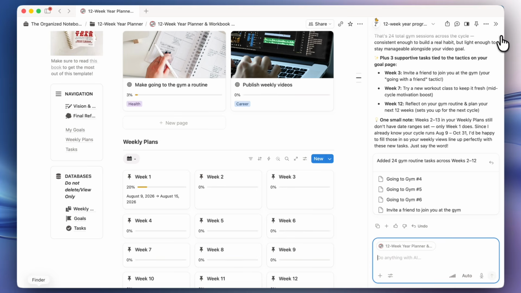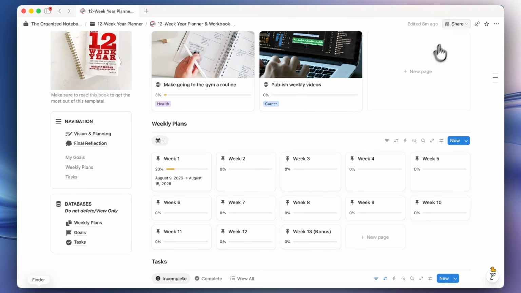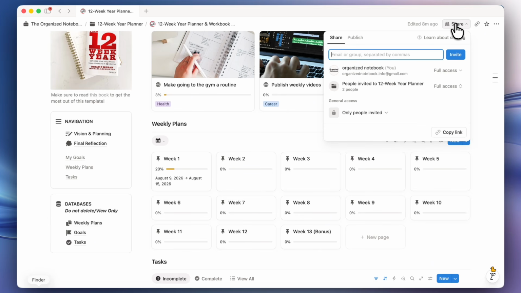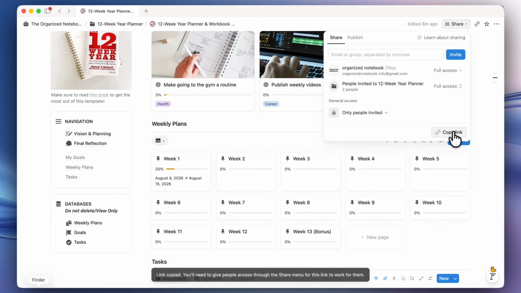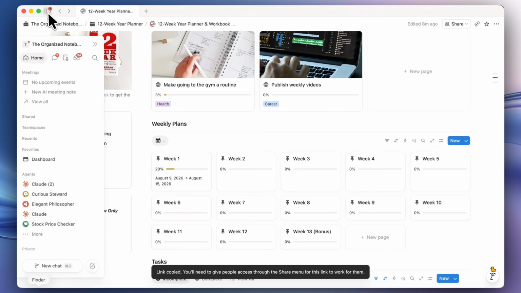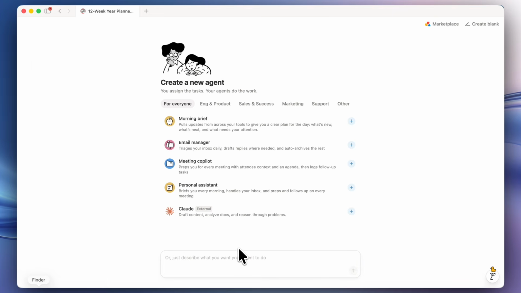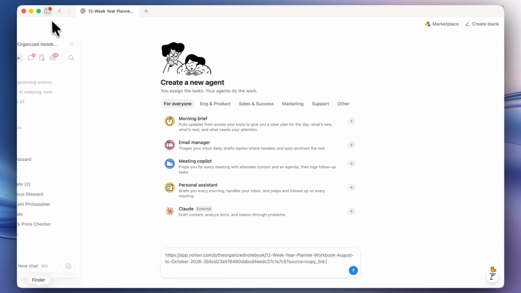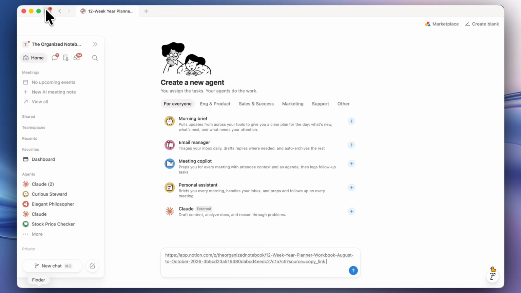And if you want to do things like automating your weekly reports about your 12-week year, what kinds of tasks you need to do, I would copy the link to the current page you're working on. And then if you go to your agents and I click the adding an agent button here, I can just paste the link to that template that I'm currently working in and ask it to generate weekly reports of how I'm doing and send it to my email. That's the kind of workflows that you could do with the AI, help you with accomplishing your 12-week year goals.